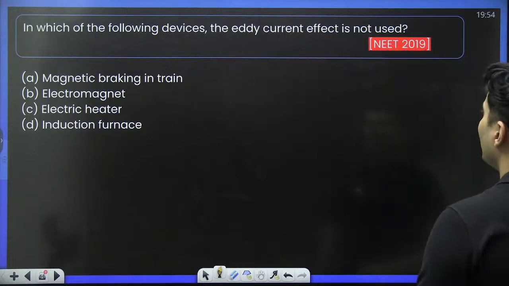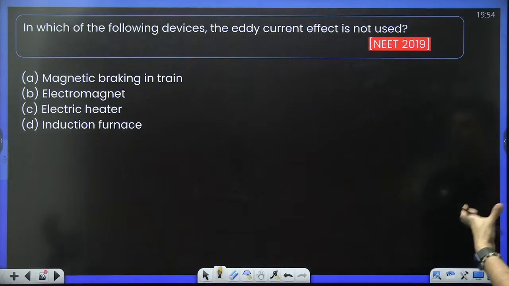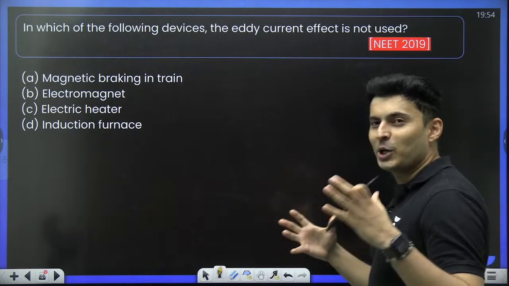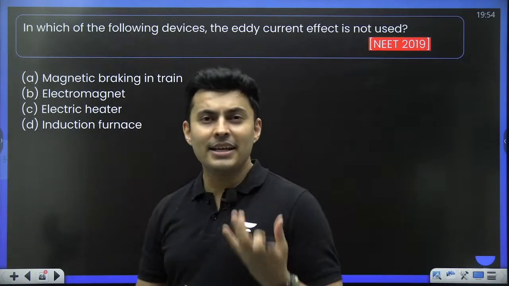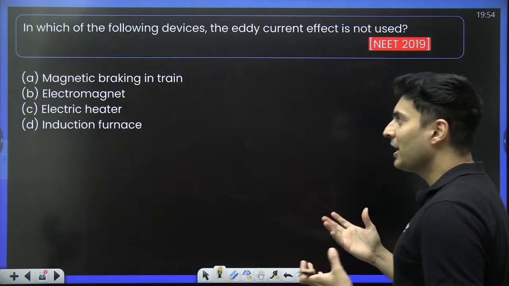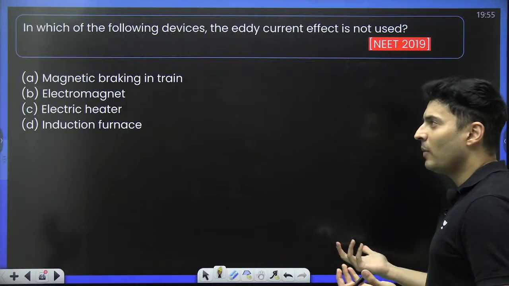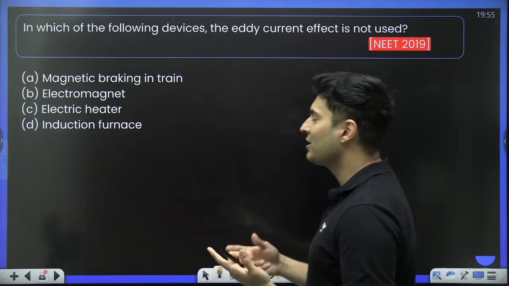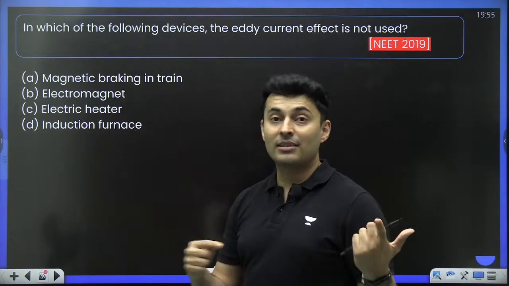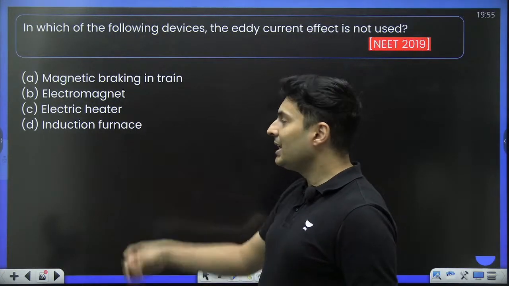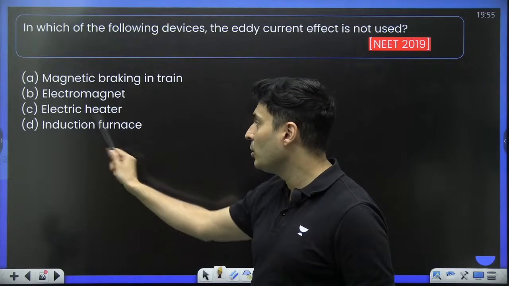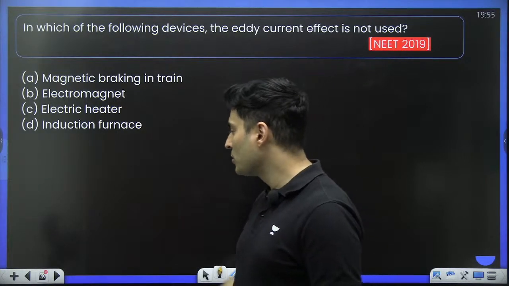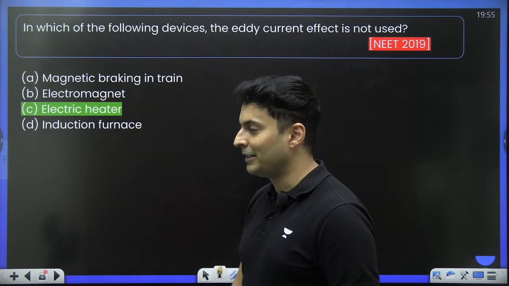Which of the following eddy current effect is not used? Imagine this was asked in NEET 2019. Eddy current is not used. Magnetic braking, obviously it is used. Electromagnets, obviously it is used. Electric heater, no, it is I squared R which is used. The resistor loss, the Joule's heating law. Induction furnace, induction, induced EMF. So yes, it is used. So hence the answer will be electric heater.